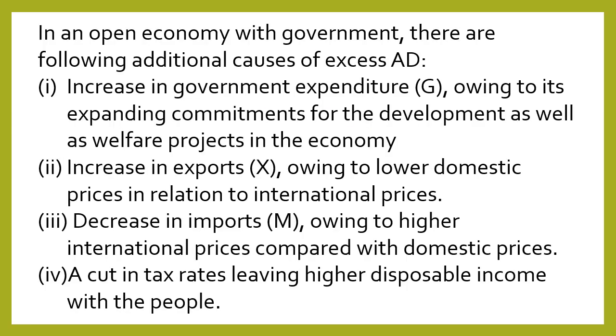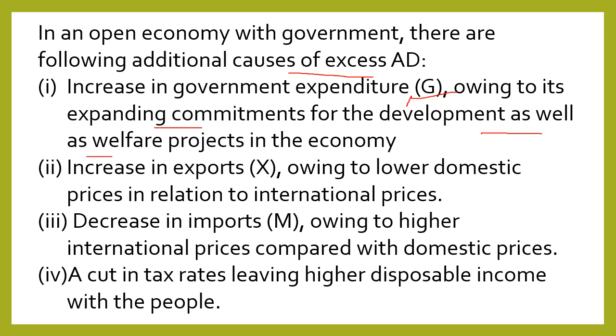In an open economy with government, there are following additional causes of excess AD. See, increase in government expenditure. Now, government expenditure is also a component of AD. If government consumption expenditure and government investment expenditure increase, that will automatically increase AD, owing to its expanding commitments for the development as well as welfare projects in the economy.